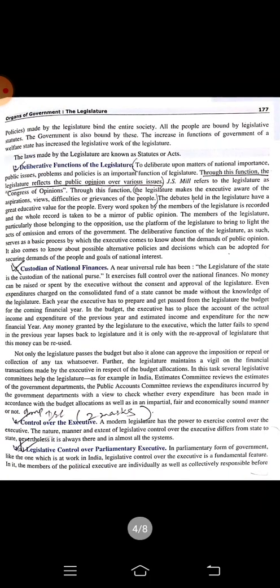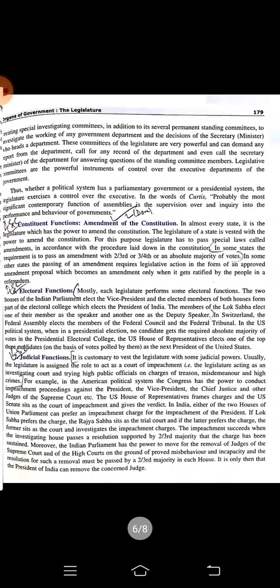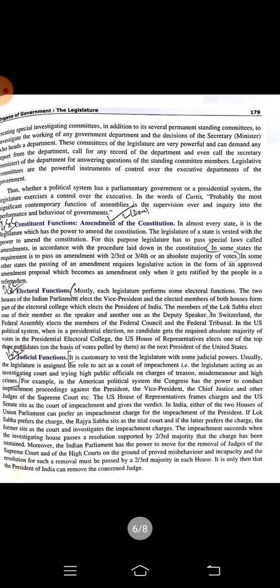Okay. Yes, this page. No. Yes, this page.